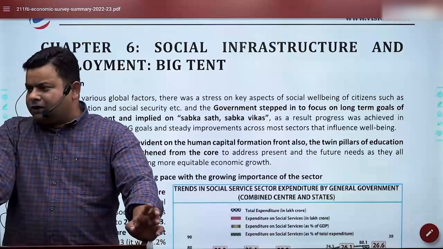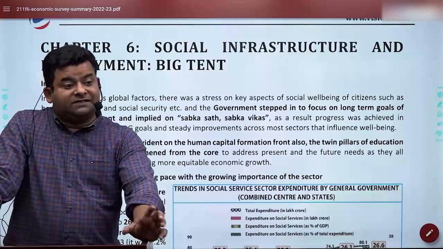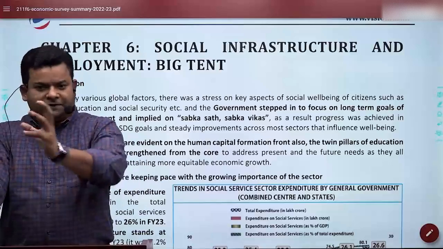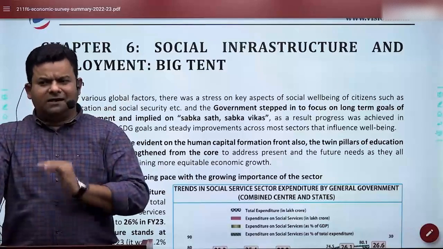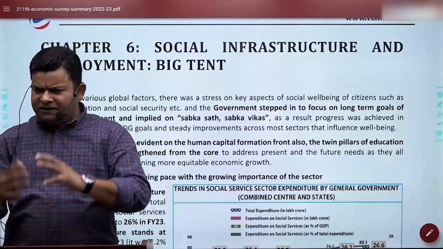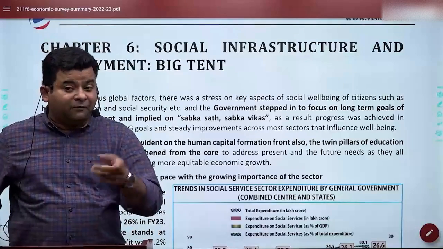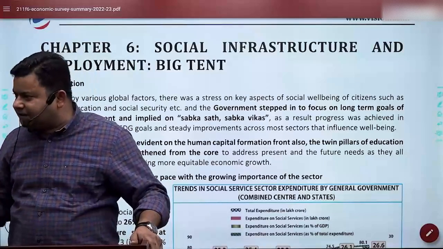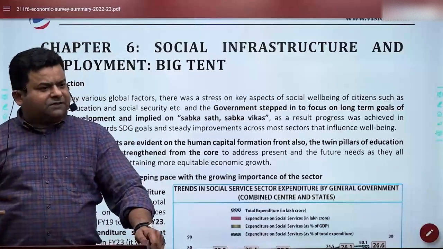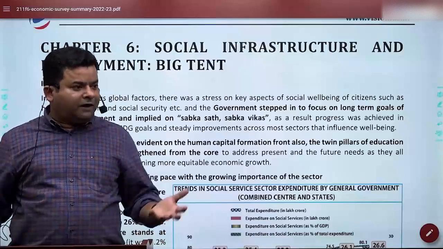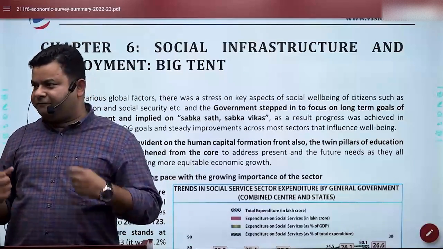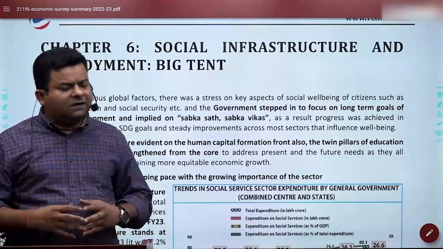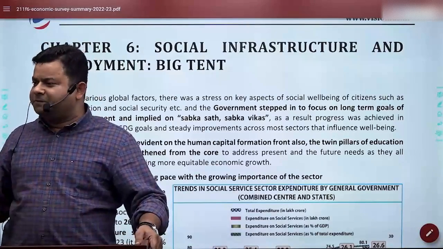So HDI and the Multidimensional Poverty Index have been taken to gauge where we are in fulfilling the basic necessities of everyone. And the second thing: there is one very ambitious program, advised by NITI Aayog and recommended by the Economic Survey, called Aspirational Districts. Aspirational districts are those districts which are not that developed, but they have chances, they have a future, they have prospects, as you call it in management. Now we have 117 aspirational districts.